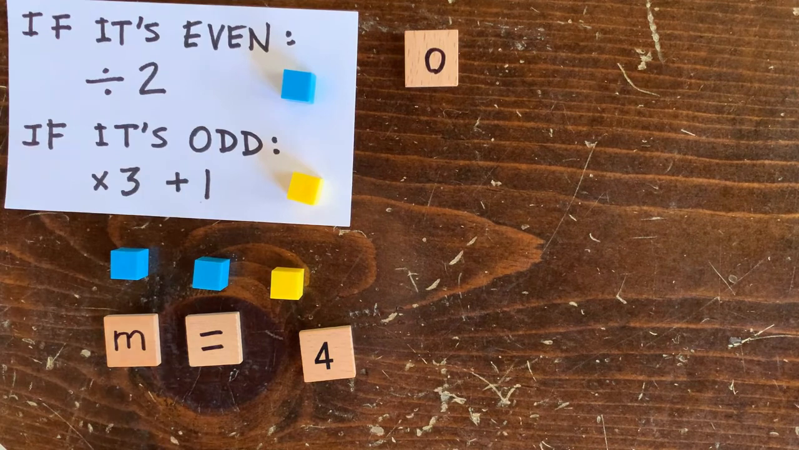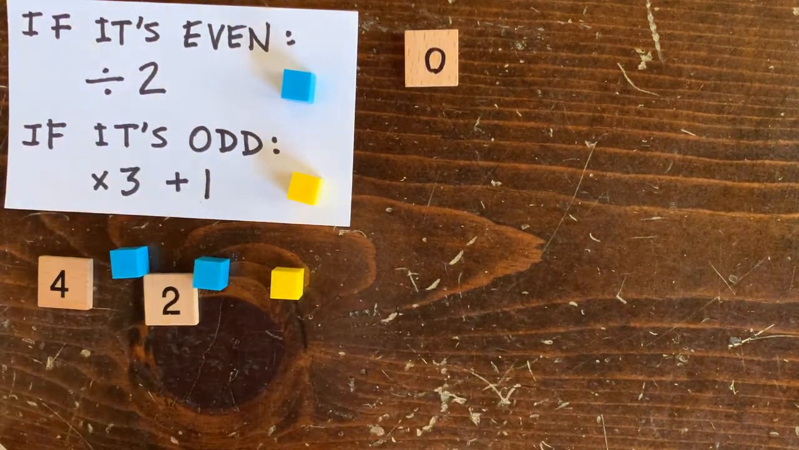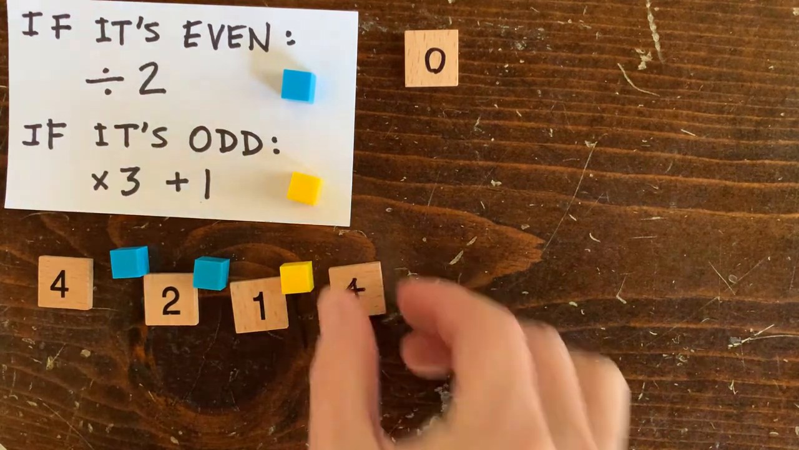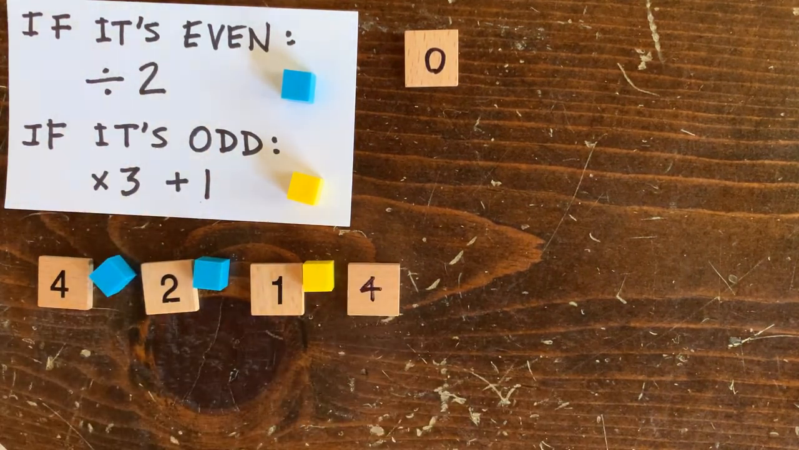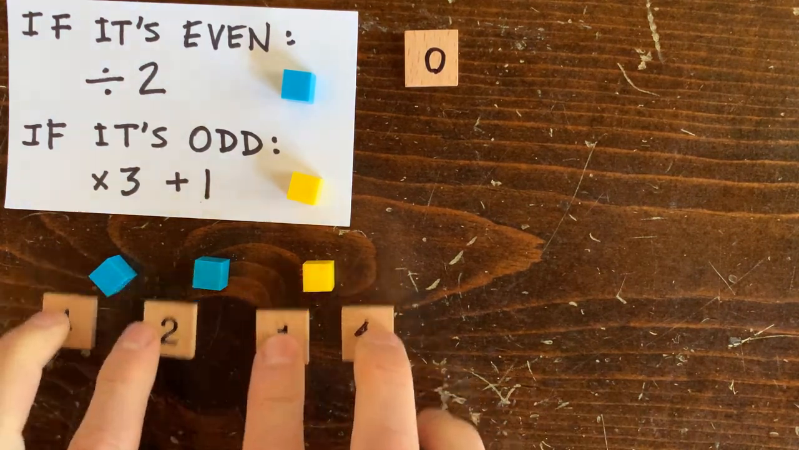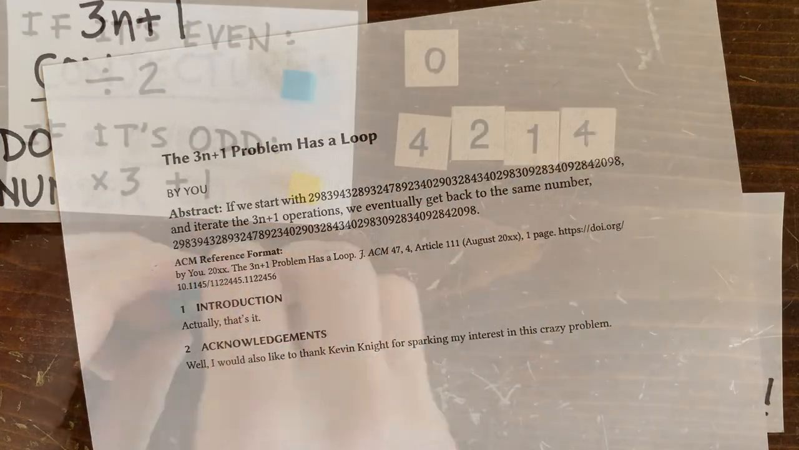And we can check it. If we start with 4, cut it in half, that gives 2, cut it in half again, that gives 1, and then 3n+1 will bring us back to 4. Hey, we found a loop already. It's 4, 2, 1, 4, 2, 1, 4, 2, 1. Now, we kind of already knew about that loop because it involves 1. And we're looking for a loop that doesn't involve 1, so that you can write this paper: the 3n+1 problem has a loop.